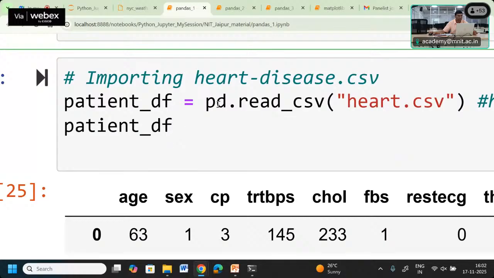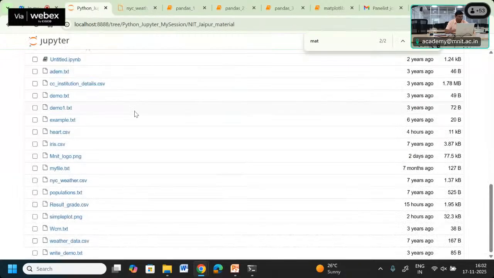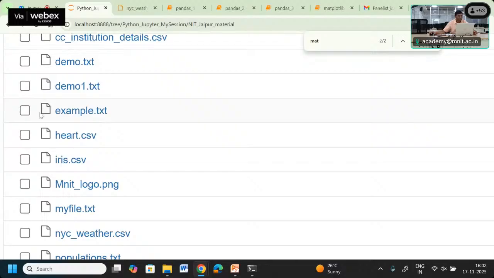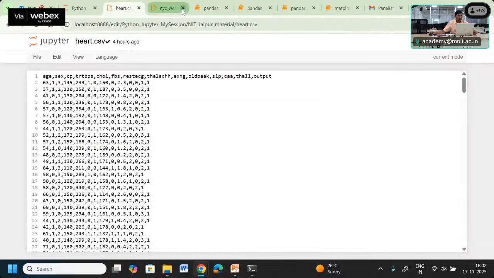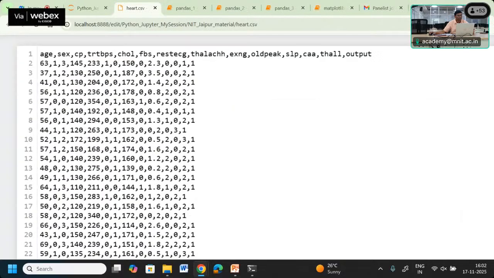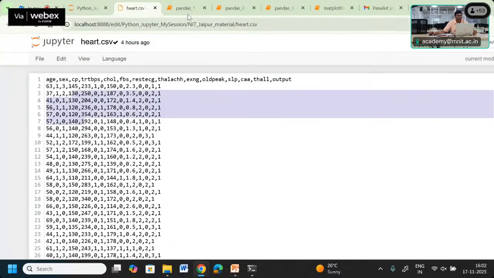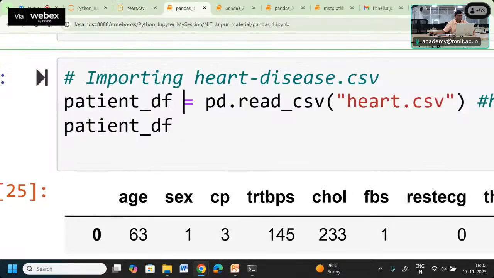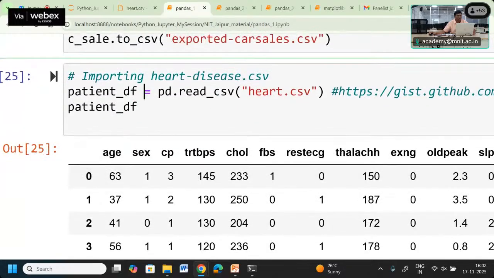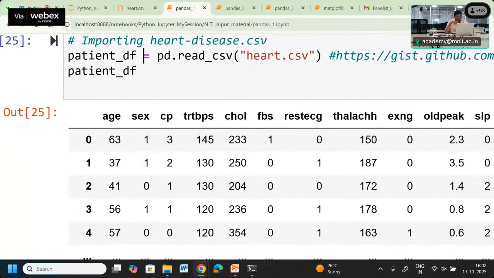Here we have used pd.read_csv on the heart data. You can see we have the heart data available there. It has various columns with values, and that data has been converted into the data frame.